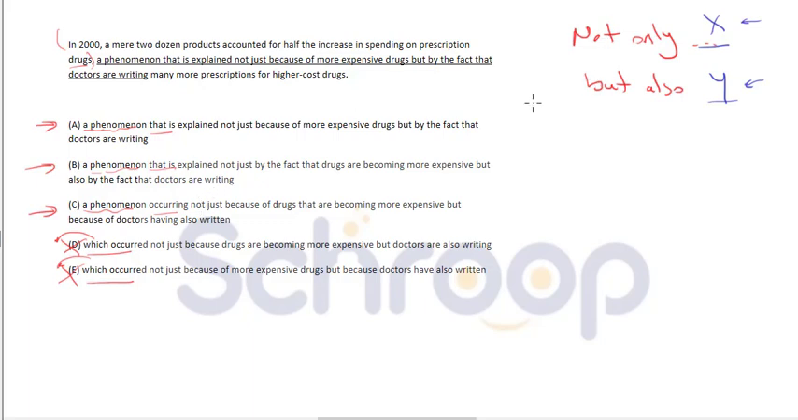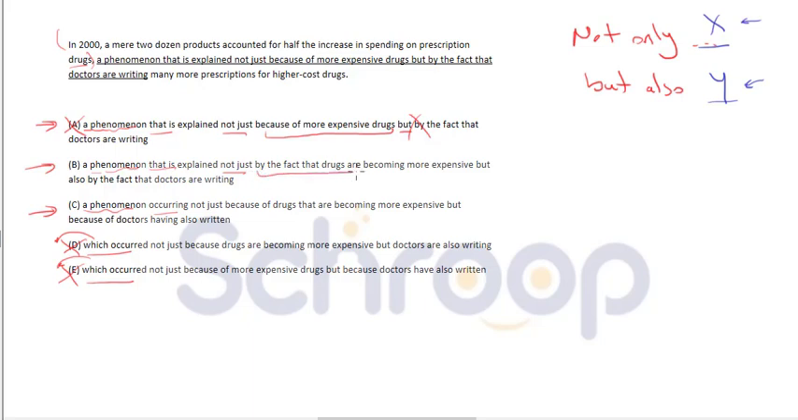Okay, now we have the connector. Let's have a look at not just. Just is used here only because of more expensive drugs, but there is no also here. We need also. Therefore, eliminate A. That is explained.